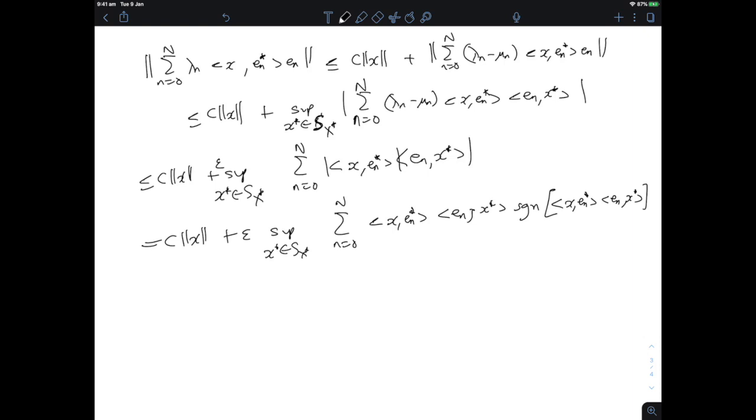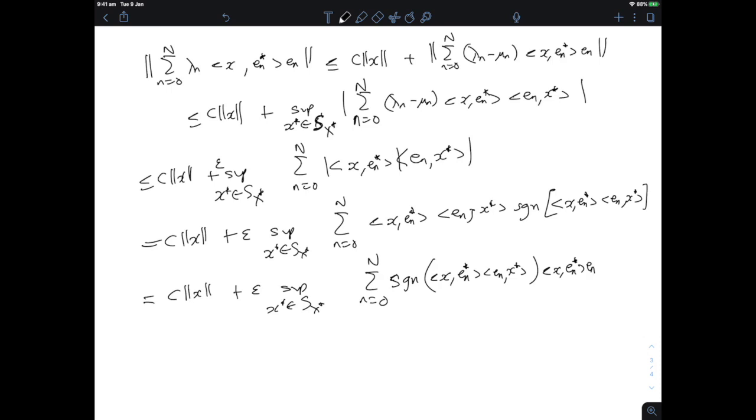Okay, now that I have this sum here, I can see that as epsilon times the sup over the thing of the sum n equals 0 to capital N of the sine of x En star times En x star, that is some number which is equal to +1 or -1, times x En star times En, and then I'm taking the duality product of that with x star, right?